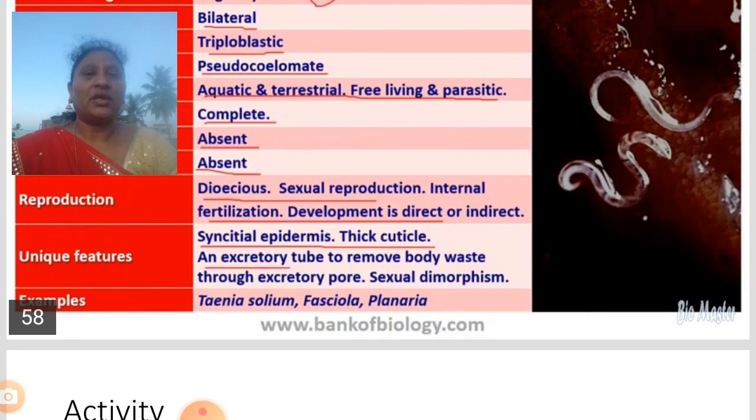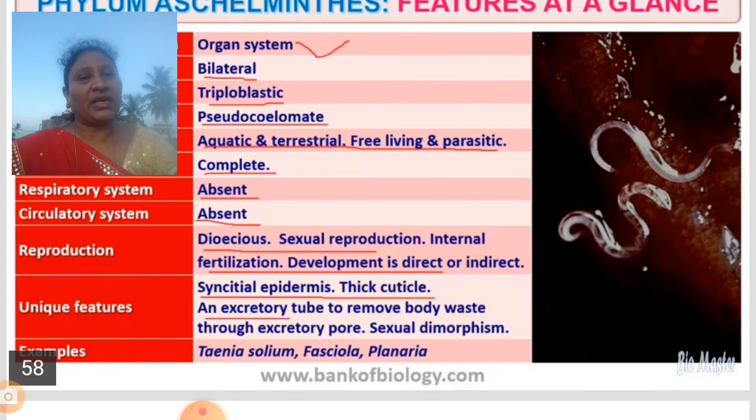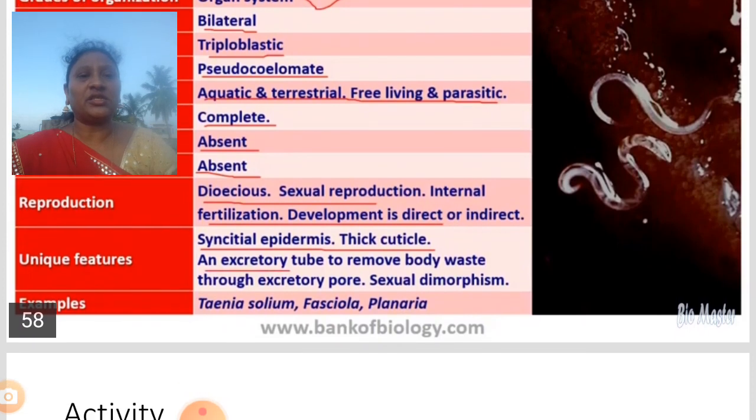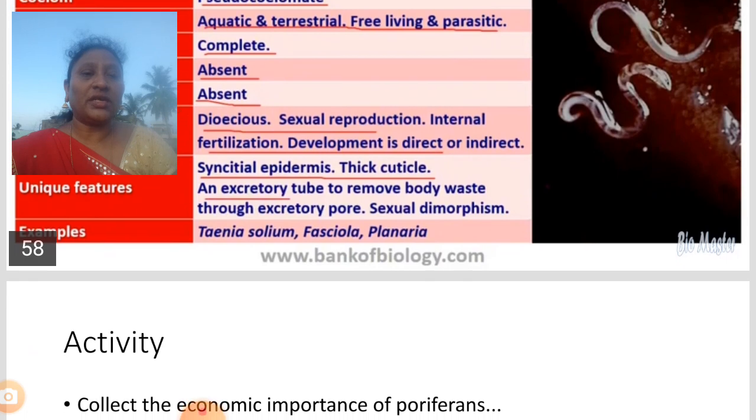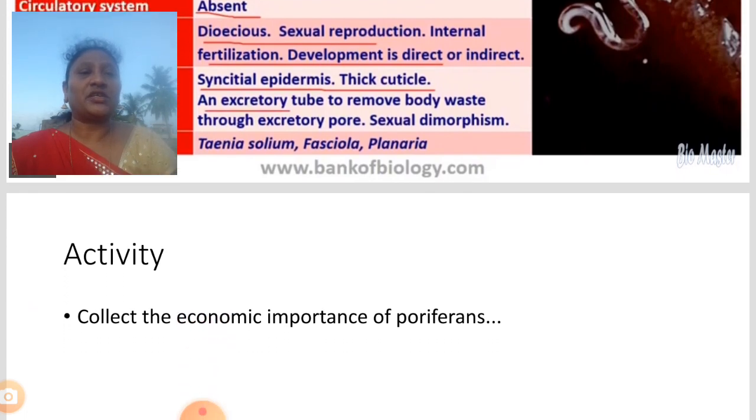The respiratory system is absent, the digestive system is complete, the circulatory system is absent. Reproduction is dioecious, sexual, with internal fertilization, and development is direct or indirect. They have a syncytial epidermis and a thick cuticle. An excretory tube removes waste through the excretory pores, and they show sexual dimorphism.